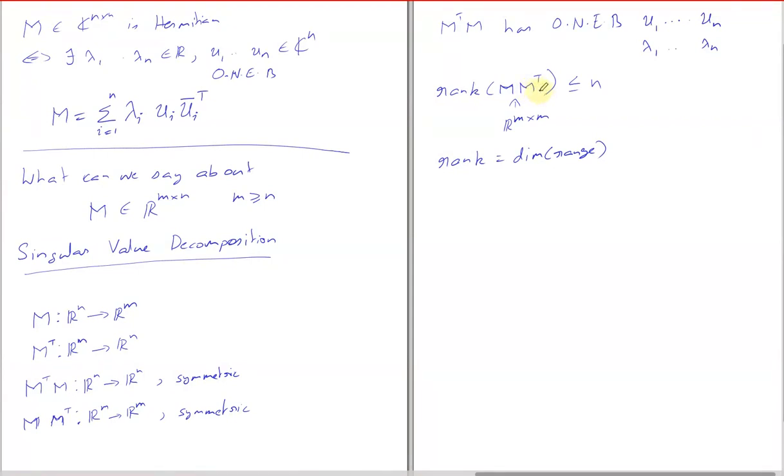When you apply this operation, first you apply M transpose on the whole vector space, right? And the output dimension after applying M transpose is going to be at most n. You agree? Yes, sir. So the output after applying the first M transpose has dimension at most n. And now M is again applied on some smaller space. It's not going to increase the dimension of the space. Yes, sir. So that's why I'm saying this.